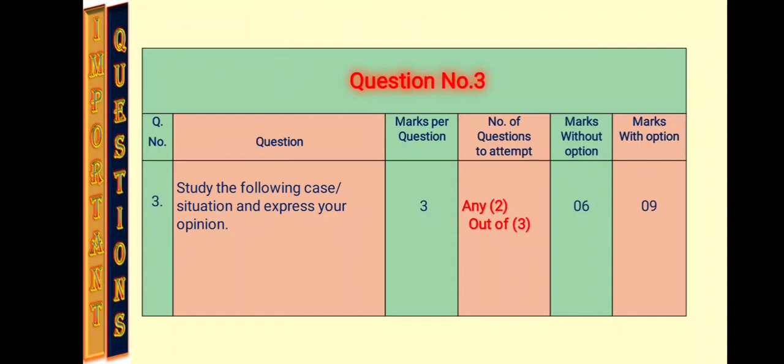Okay, so question number 3 is: study the following case or situation and express your opinion. The marks for each question will be 3 here, and you have to solve any 2 out of 3 questions. You will have 3 cases there, and you have to write answers for only any 2 cases. So marks without option will be 6 marks, and marks with option will be 9 marks. Now see, I have given some examples here. You will get an idea how to write the answers. You can write a sentence, or you can just write a word or a phrase for the answer.